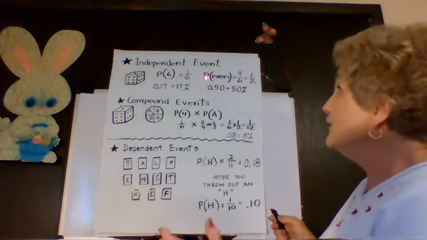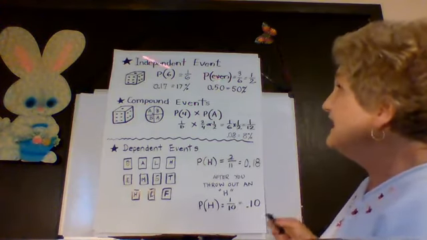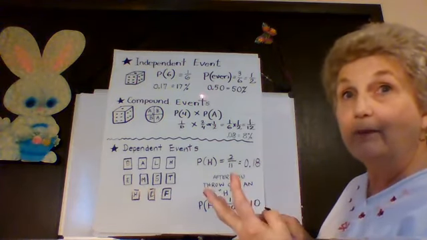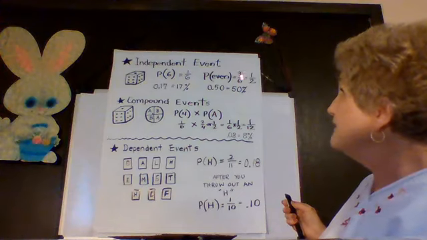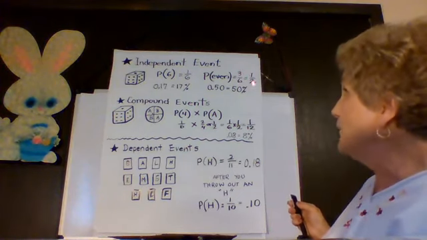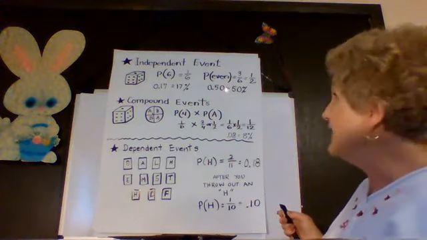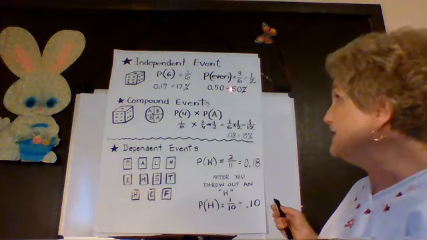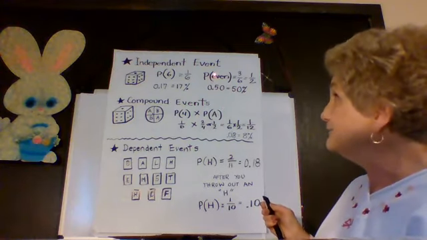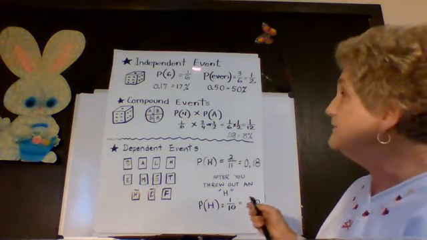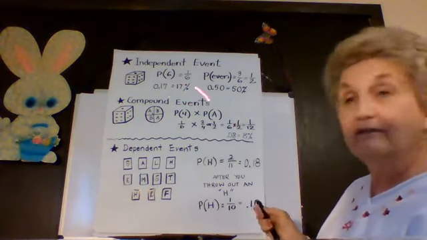Okay? Now, you can also get the probability of getting an even number on dice. You know that there's 2, 4, and 6. Those are 3 numbers that are even. So the favorable outcome would be 3 out of the 6 sides, reduces to 1/2. So if you're going to roll the dice, you'd have a 50% chance, right? A half is a 50% chance of getting an even number on your roll. That's what we call an independent event. Both of those are independent of each other.